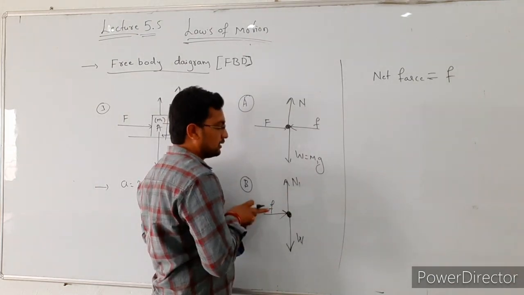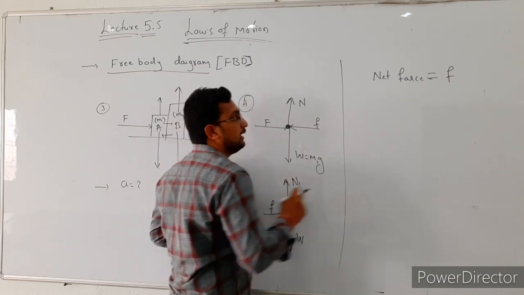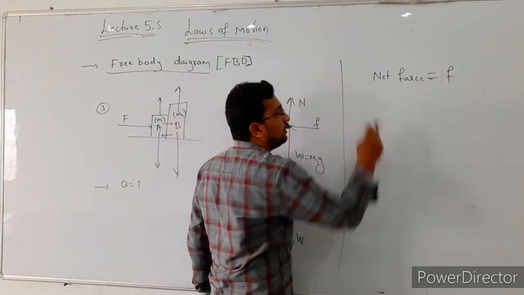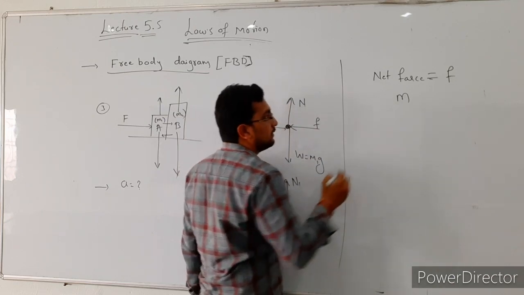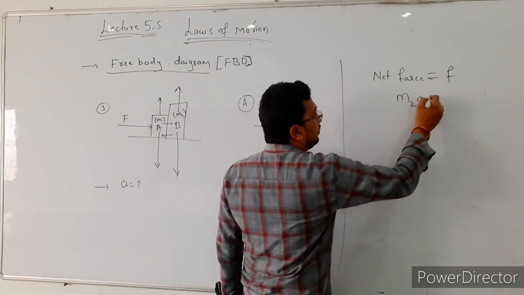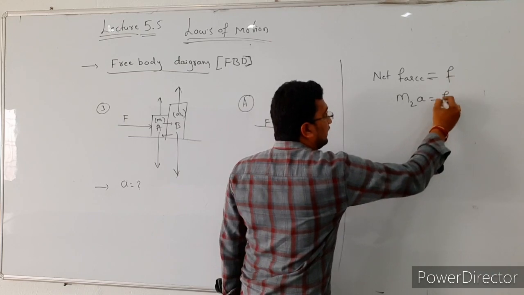So the net force along the horizontal direction is F. The net force is nothing but the mass into acceleration. The mass of the second body is m2 into a, that is equal to F.